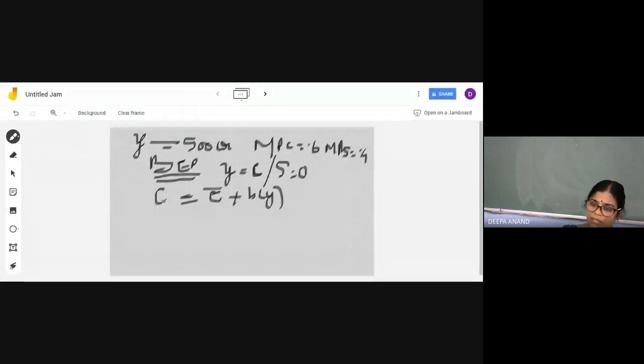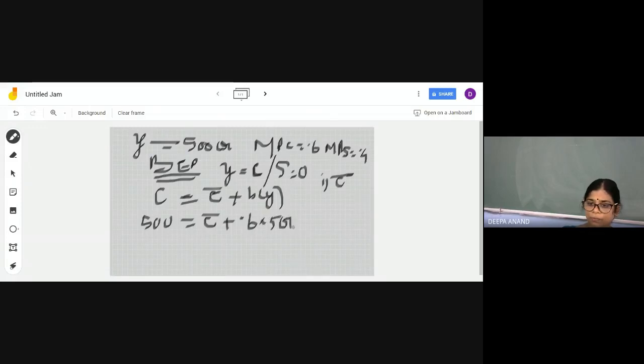So in this question, the first thing you have to find out is the autonomous consumption. Definitely you have to substitute this in the consumption function. So we wrote it here, C is equal to C bar plus B into Y. And here you know C is equal to Y because all the income you earn is being consumed. So what is C here? 500. Autonomous consumption you don't know. We did the same kind of question previously also. C bar plus, what is B? B is 0.6 into Y. What is Y? Y again is 500.